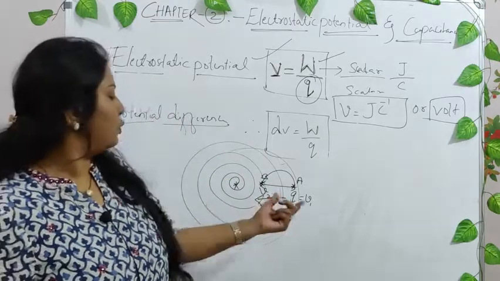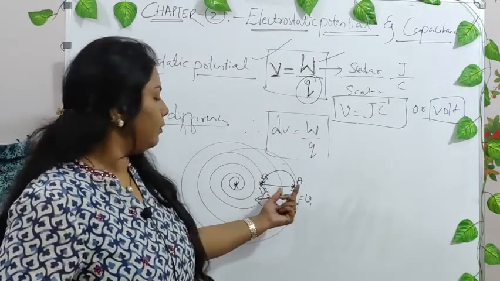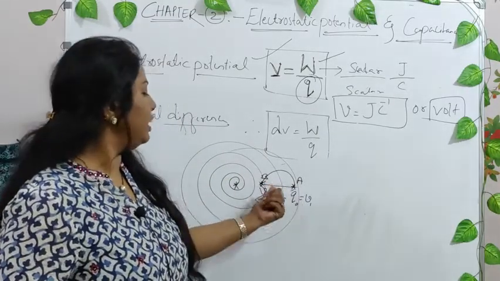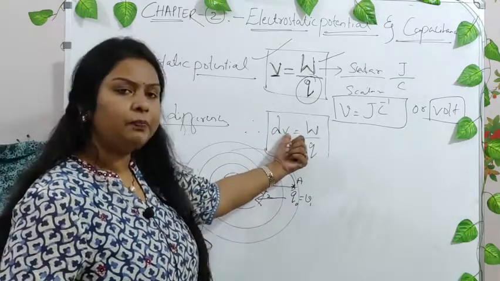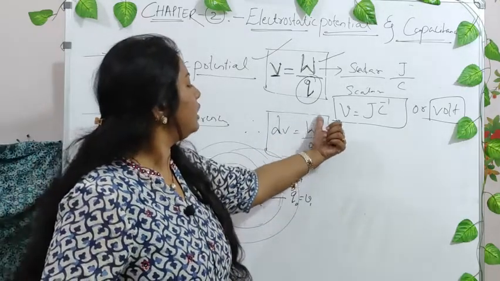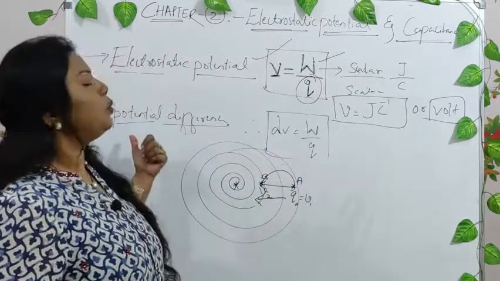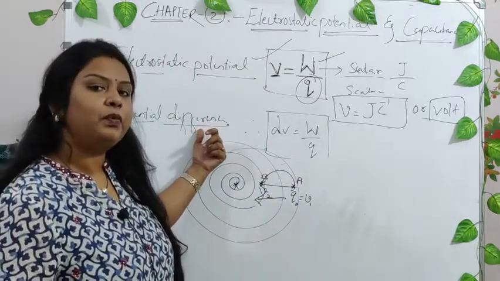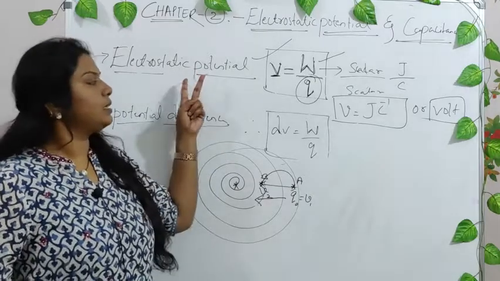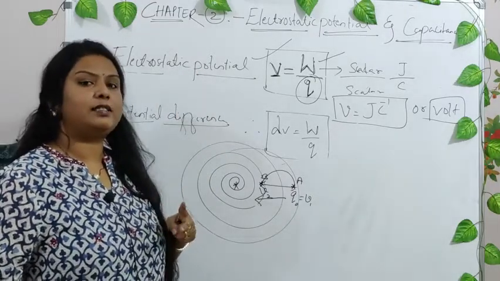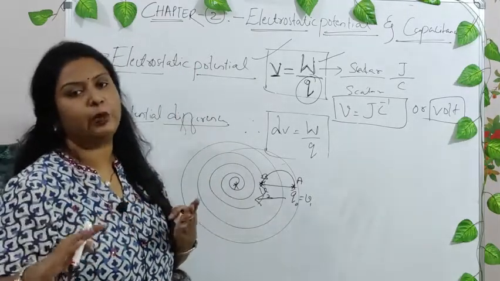A small amount of work is done in moving the charge from A to B. So you write dV equals the work done in moving a positive charge in the electric field, and that is called potential difference. Is this clear? These two things are the main important things throughout the section on electrostatic potential.